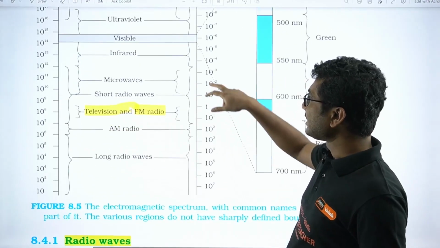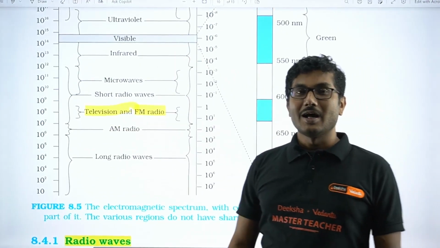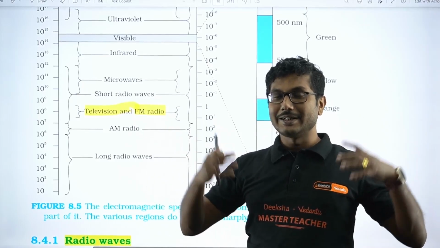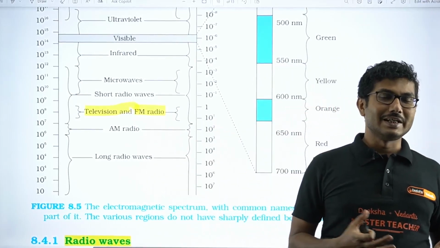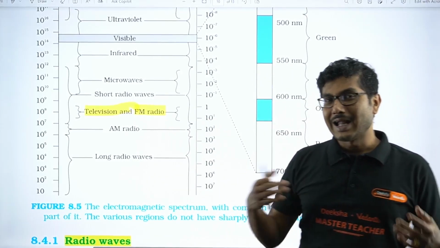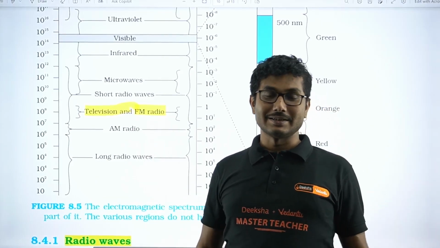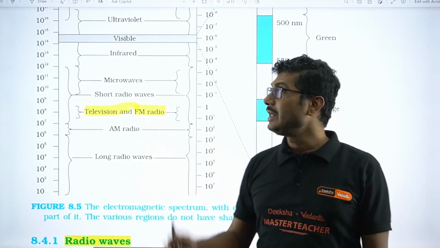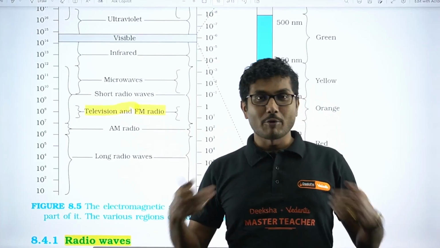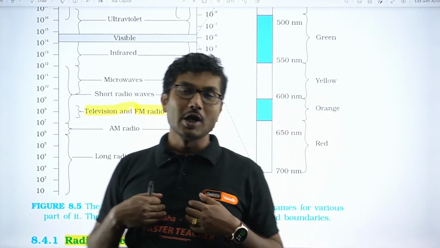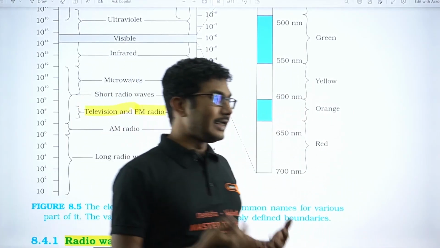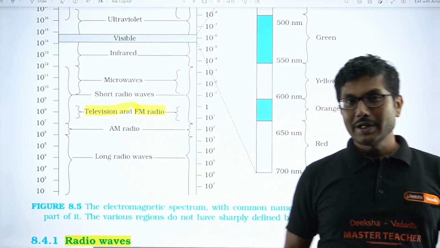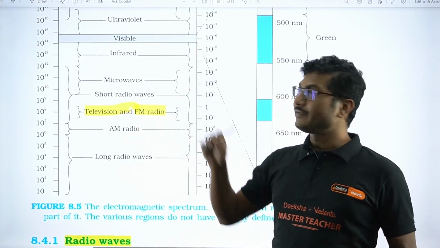Now next is infrared. For example, during the day, the earth receives heat energy from the sun. Now at night it radiates back that heat energy. That radiation is basically infrared radiation. Our human body also always radiates heat in infrared radiation. So this is the basic function of infrared.